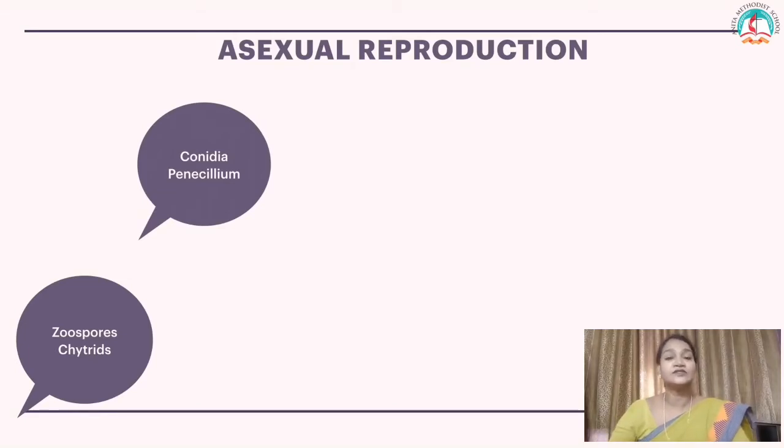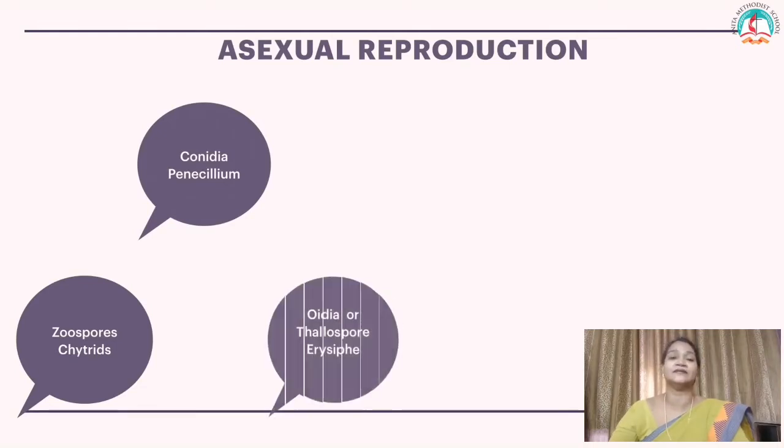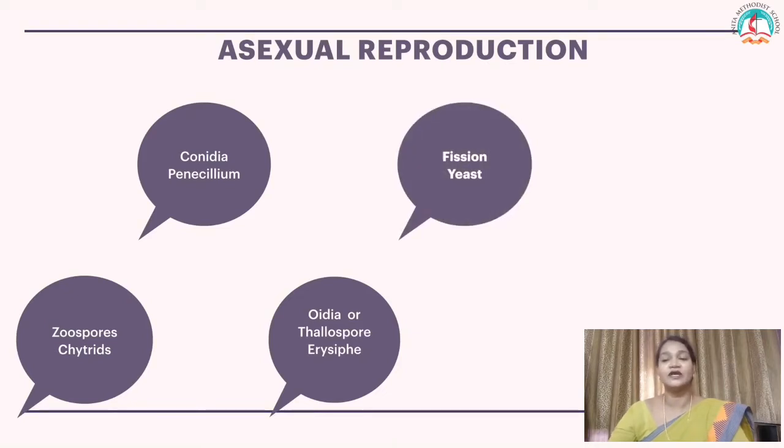Fungi also undergo asexual reproduction by producing a spherical, round structure called conidia. Example, Penicillium. Fungi also undergo asexual reproduction by forming structures called oidia, or thallospores. They form small structures called oidia or thallospores in the plant fungus Erysiphe.